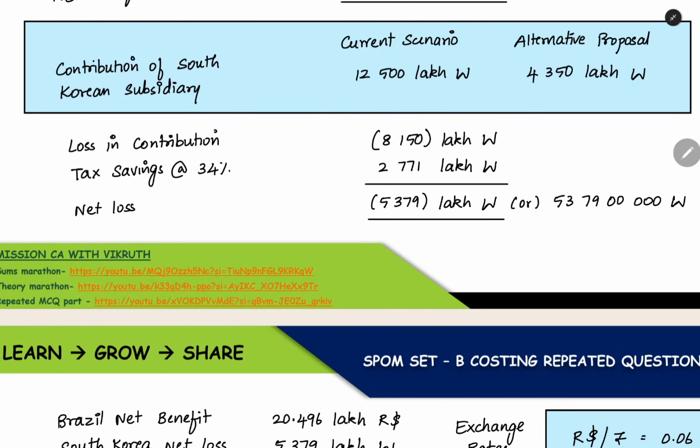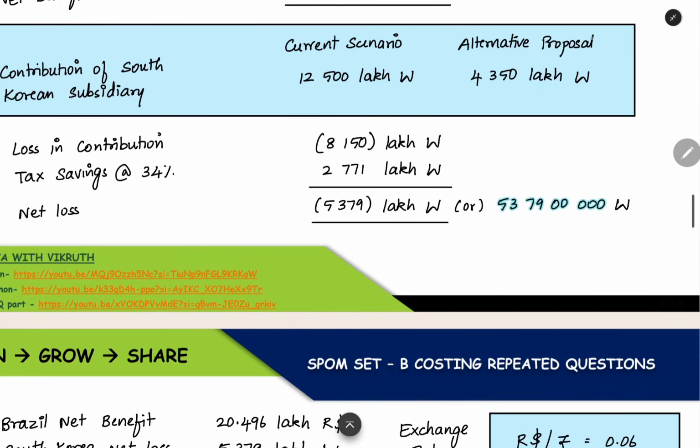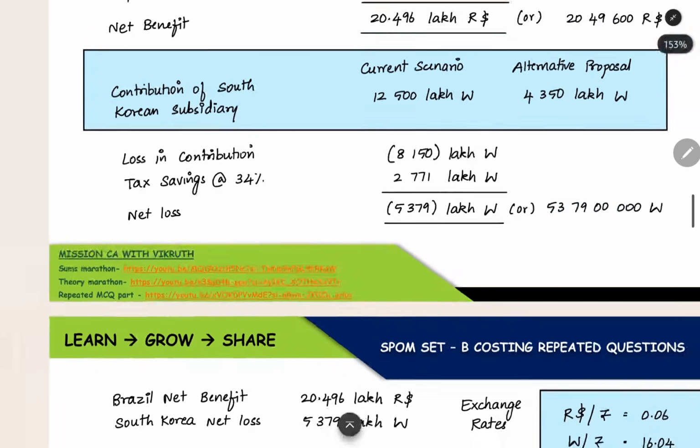This loss in contribution is a loss, so you can use it to get a tax deduction. When you are getting an income, then you will get a tax expense. When you are getting an expenditure, when you are getting a loss, the government will give a tax deduction. So tax savings you will get on this amount at 34%, the tax rate of South Korea, which you have to apply. You will get the tax savings. So this is the loss, this will be in negative. This is the savings in tax, this will be in positive. So the net loss you will be getting is 5,379 lakh won. When you want to write it in pure numbers, you can write 5379,000,001. So this much is the net loss for the South Korean subsidiary.